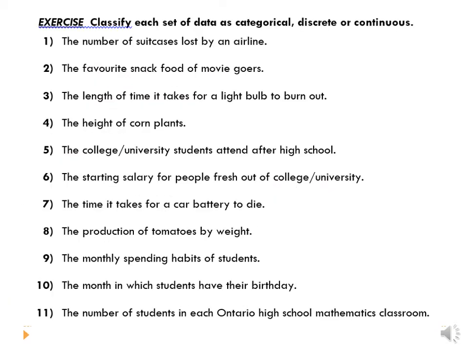Now we're going to classify each one of these examples as categorical, discrete, or continuous. So I'm just going to say C for categorical, D for discrete, and C for continuous. The number of suitcases lost by an airline. Definitely a number for answers, so we know that those two are the ones that have numbers for answers. Can you lose half a suitcase? No, so this is discrete. Your favorite snack when you go to the movie. Not a number for an answer. Categorical.